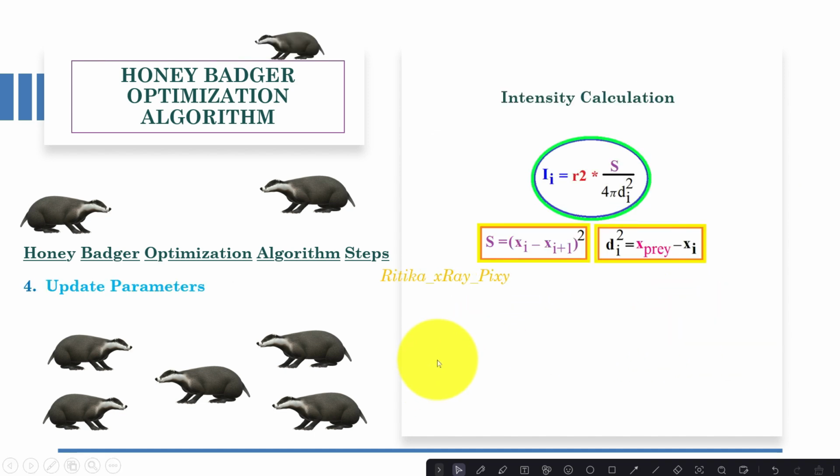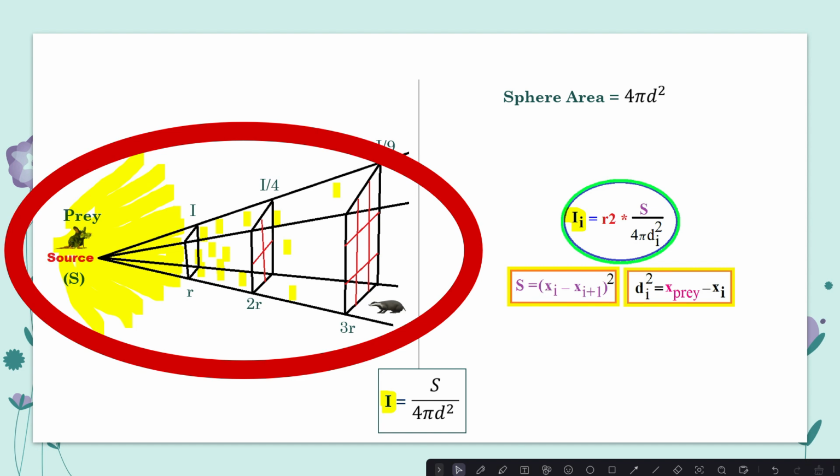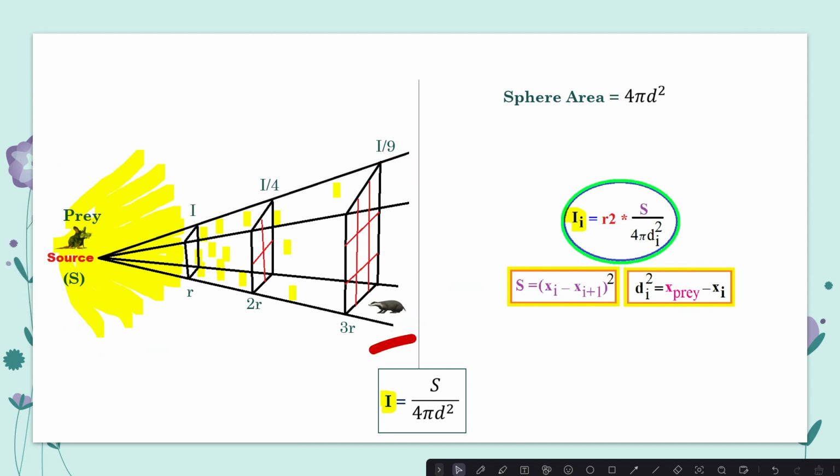Next we have another parameter, the intensity calculation. Here this is the smell intensity of the target. As we know, according to the inverse square law, the intensity of light to an observer from a source is inversely proportional to the square of the distance. That is, the closer the light source, the brighter it is. This is similar to Newton's law of gravitation: as the distance between two bodies increases, the force goes down.